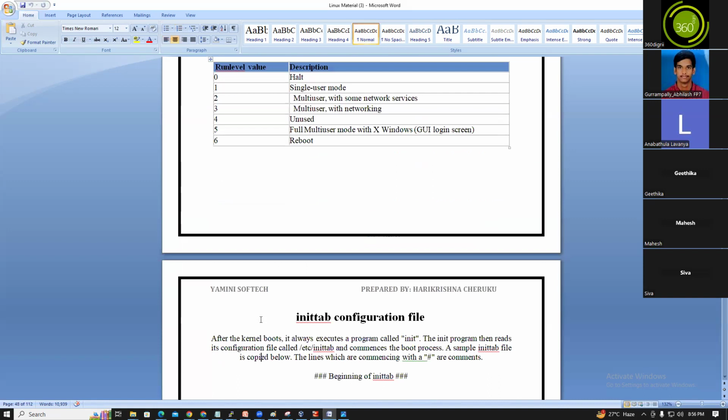In Windows you directly use the shut down and start buttons, right? But in Linux there are run levels. Init 0 is nothing but a halt or shutdown. Init 6 is nothing but a reboot. As of now, you only need to know these two, guys. Don't worry, I will tell you everything.